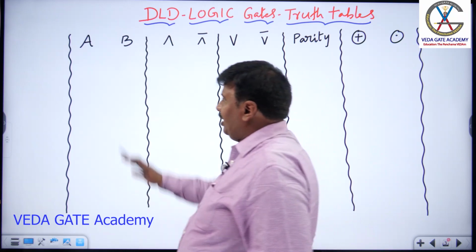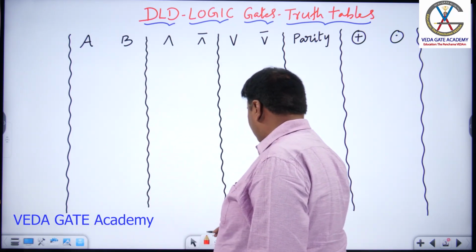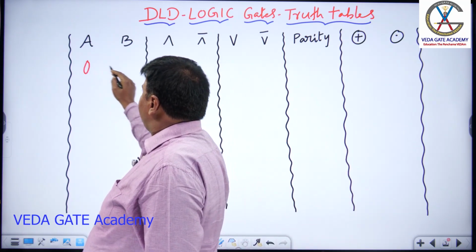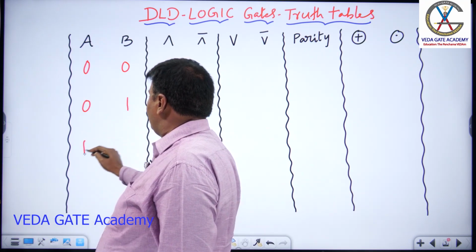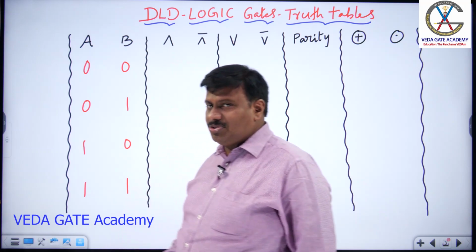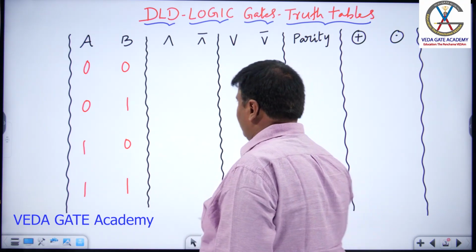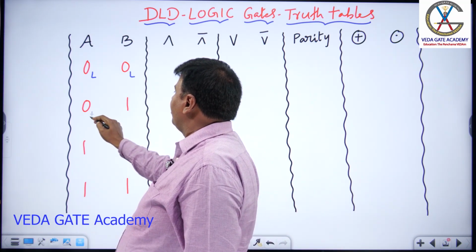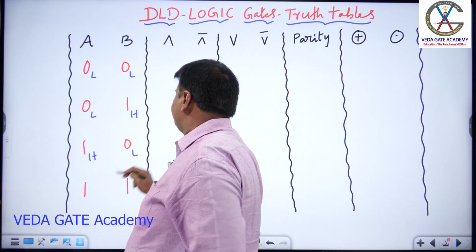Now, if I present a 2 variable truth table, the input possibilities of logic gates are 0 and 0, 0 and 1, 1 and 0, 1 and 1. You need to refer to 0 as a low signal and 1 as a high signal: low and low, low and high, high and low, high and high.